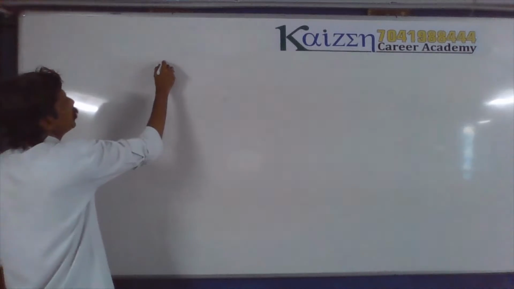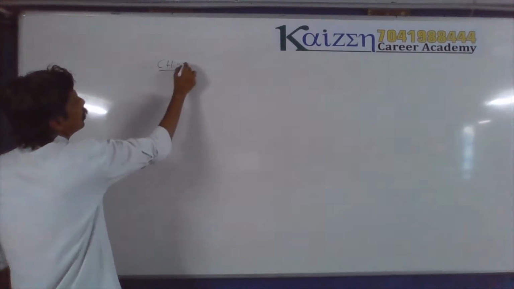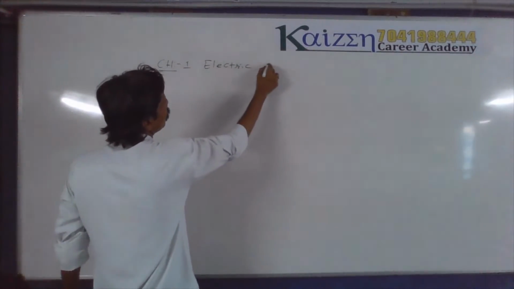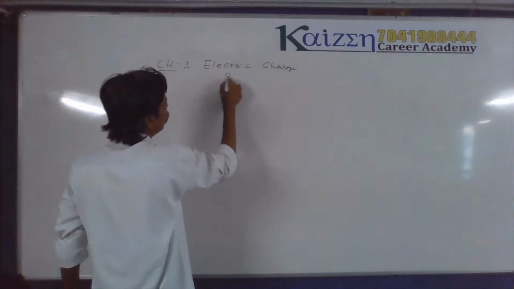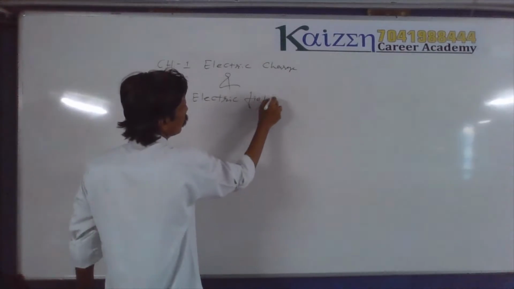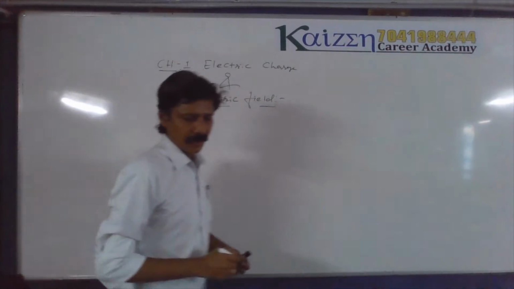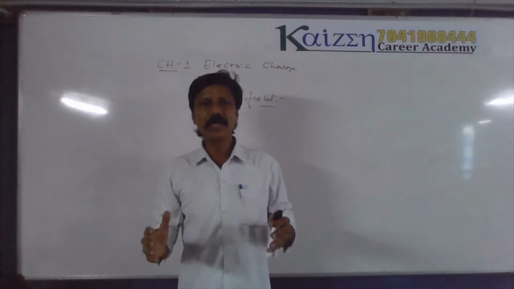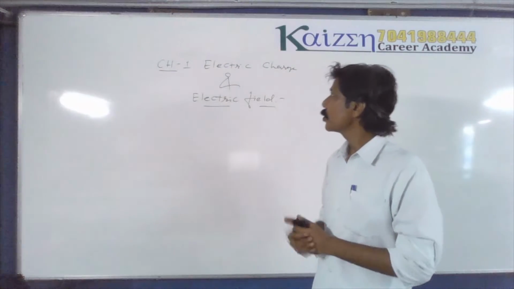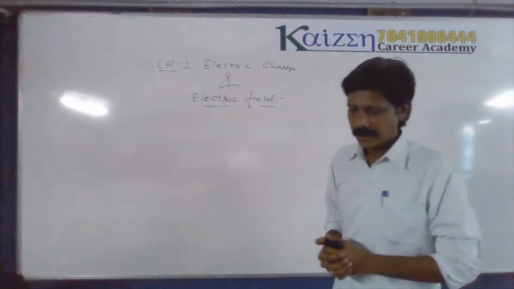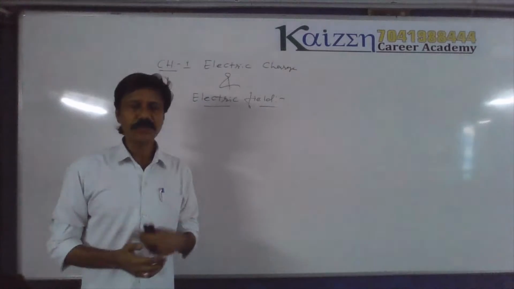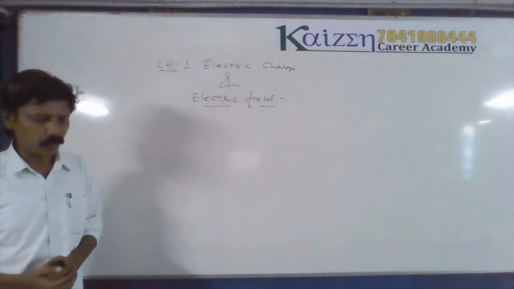Today we are going to study chapter number 1, electrostatics. It is electric charge and electric field. Friends, we cannot imagine the world without electricity. It's a basic need. And electrostatics, or electric charge and electric field, these are the two terms which we have to understand to know how this electricity works.